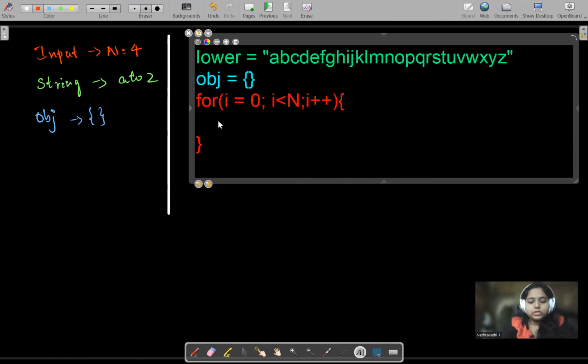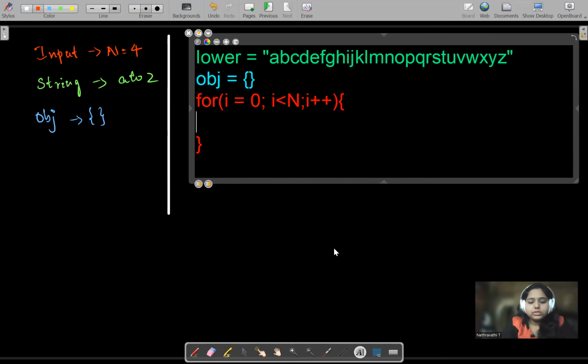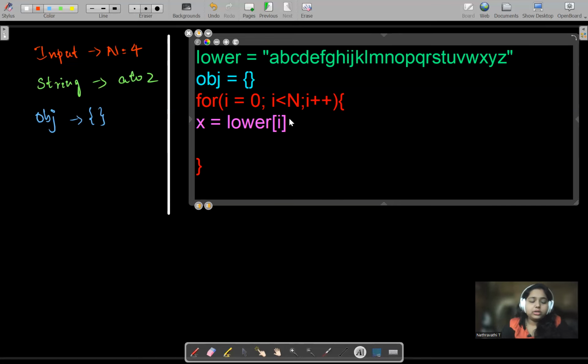So I will take x is equal to lower of I. Whenever I loop through this lower, it will take A, B, C, D. If my I is 0, lower of 0 will be A. Lower of 1 will be B. Lower of 2 will be C. Like this, it will just take. This is just to avoid the confusion.